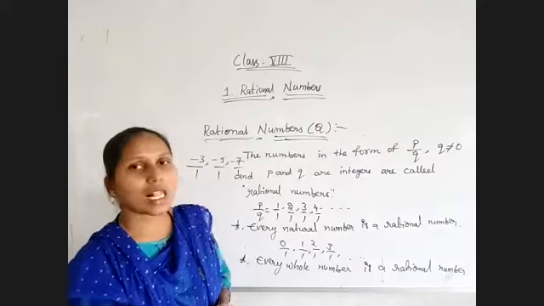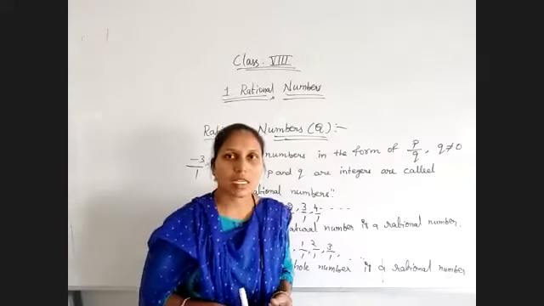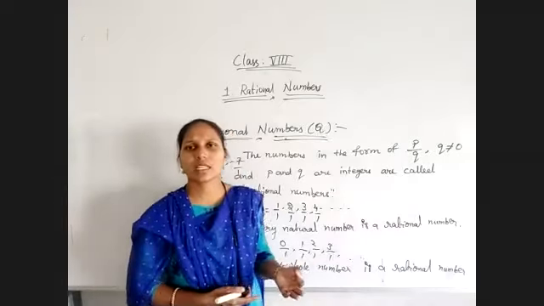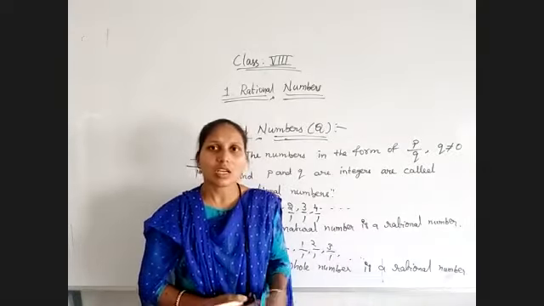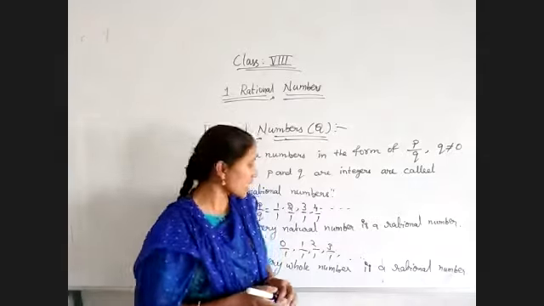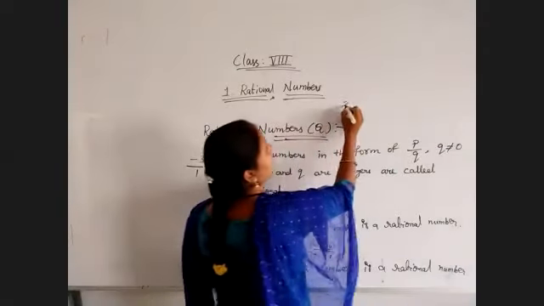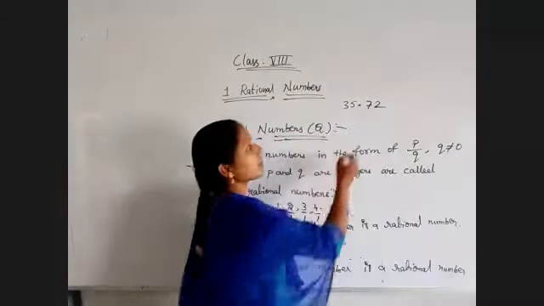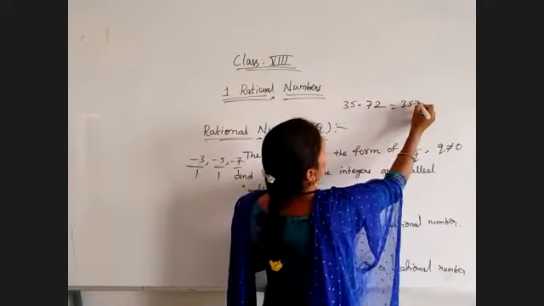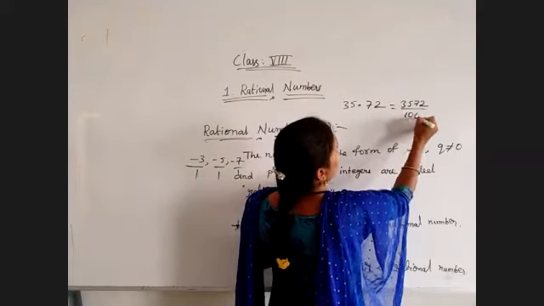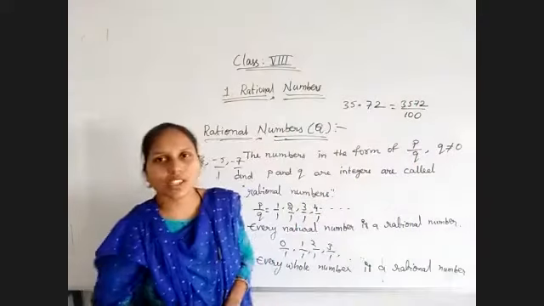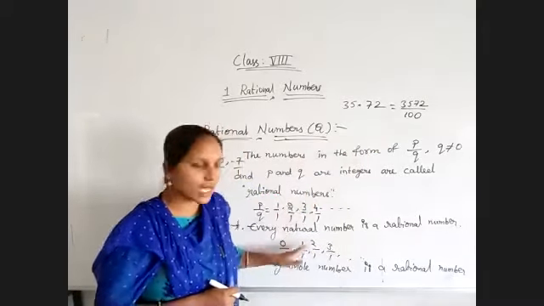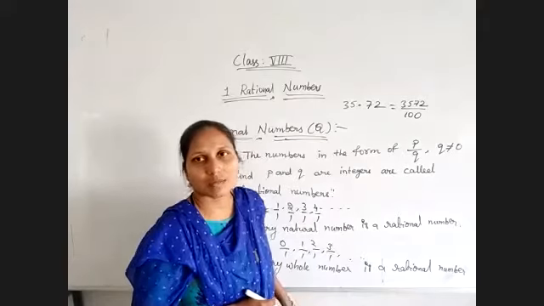That means all the natural numbers, whole numbers, integers, and coming to fractions, which are represented in the form of P by Q, those are also rational numbers. And coming to decimal values, suppose I have 35.72. I can represent this number as 3572 by 100, changing it to fractional form, in the sense P by Q. P by Q is again a rational number.